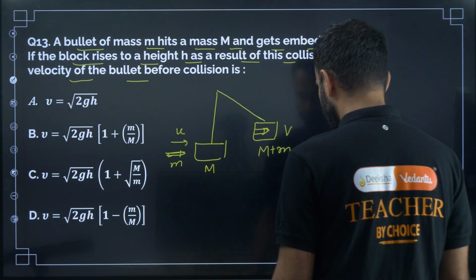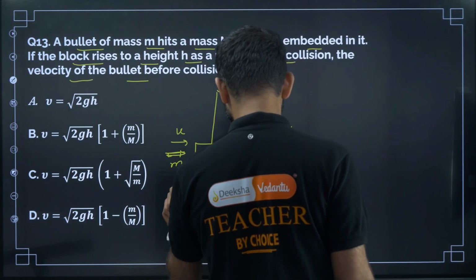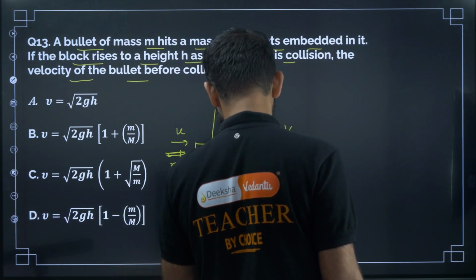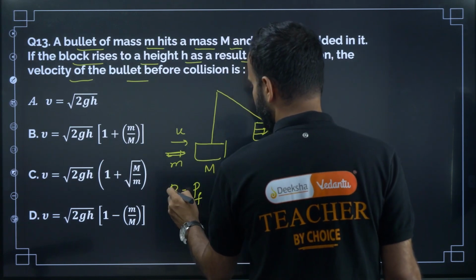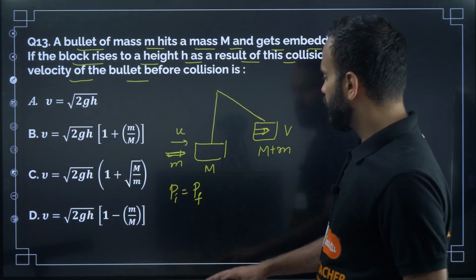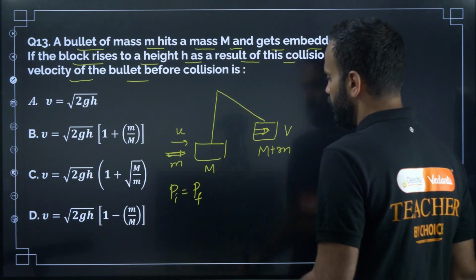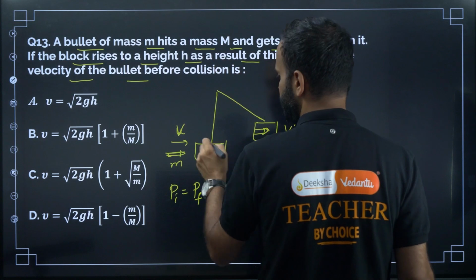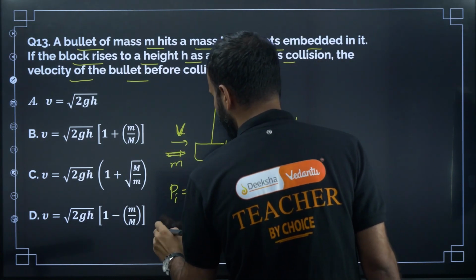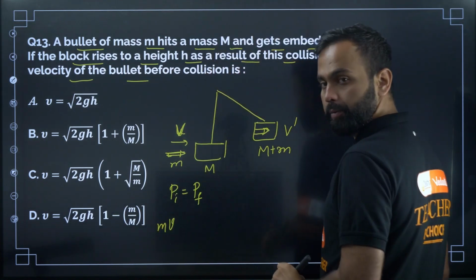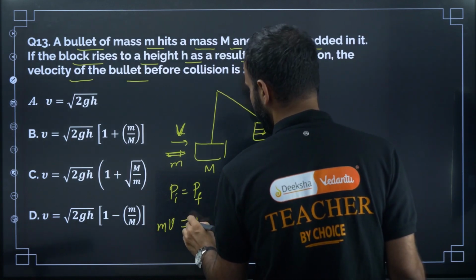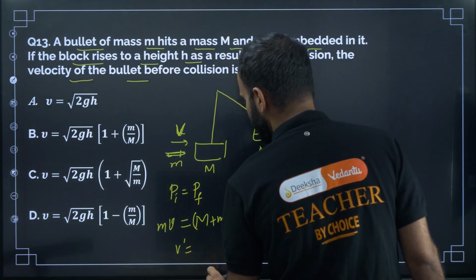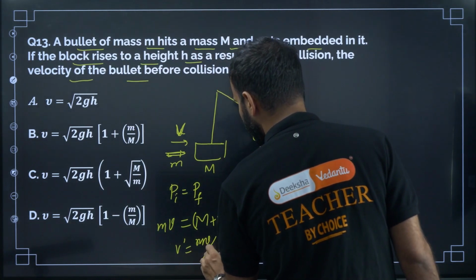Now apply the conservation of momentum theorem. What is the conservation of momentum theorem? Initial momentum is equal to final momentum. What is the initial momentum? Initial momentum is the momentum of the bullet plus the momentum of the block. The momentum of the block is 0, and the final velocity is v dash. So the momentum of the bullet is m into v and the momentum of the block is 0, which is equal to the final momentum. Final momentum is m plus M into v dash. So v dash is equal to m into v divided by m plus M.